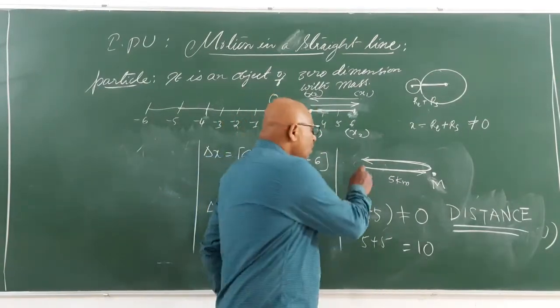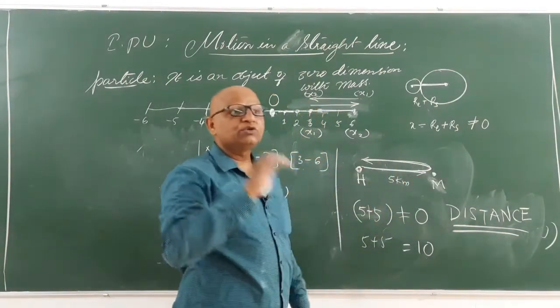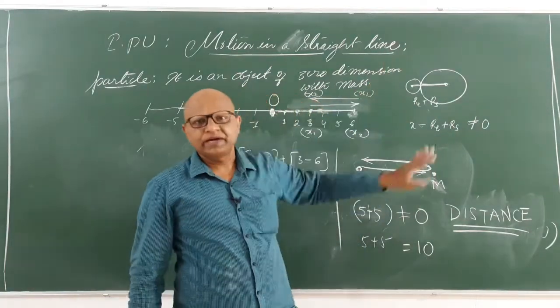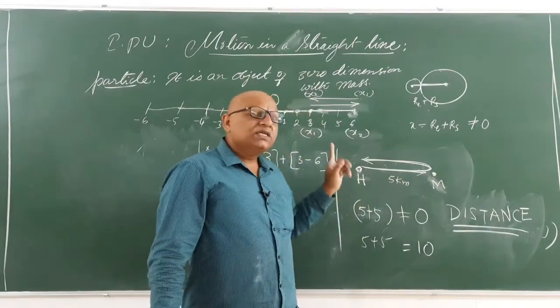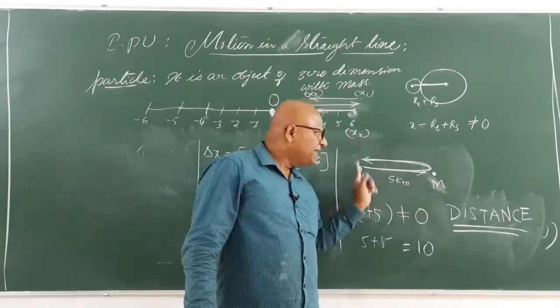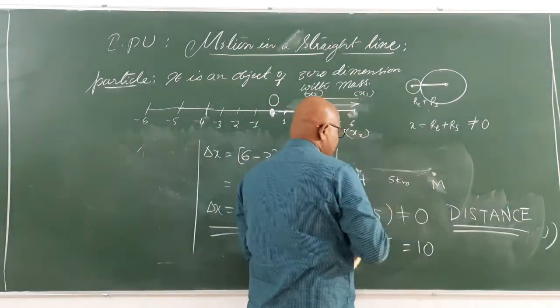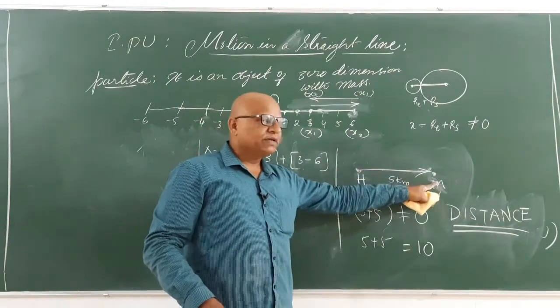Suppose you leave the house and go to the market and stay there. Suppose the shopkeeper is your friend, and you are talking with him for 1 hour. Then what is the displacement made by you? Displacement made by you is 5 kilometers. We will neglect your backward journey. We will take only your forward journey into consideration. What is your displacement? 5 kilometers.